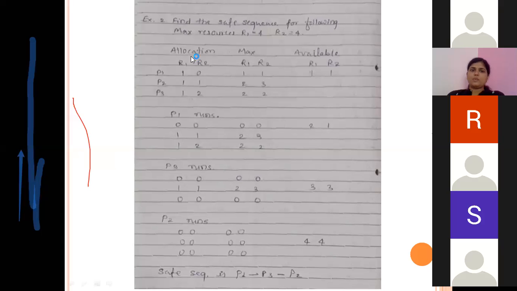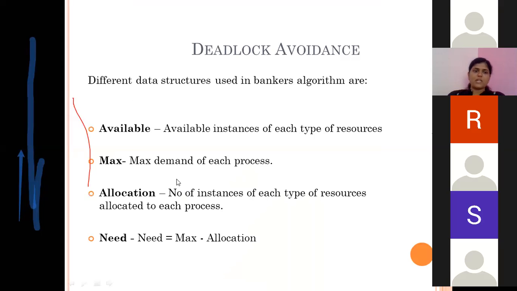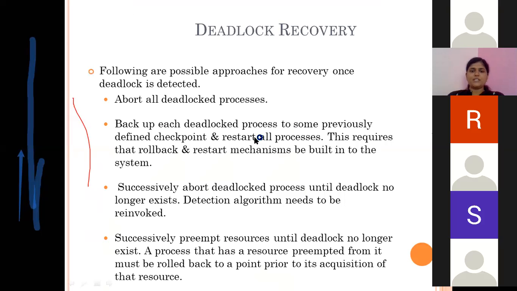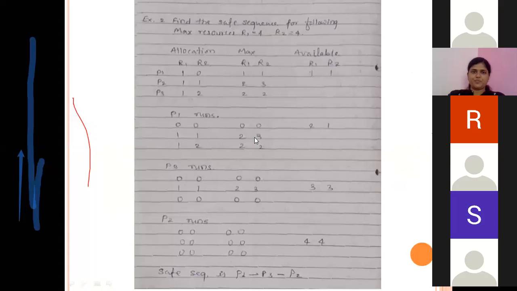So this is allocation. This is maximum. Maximum minus allocation gives need. 0 resources of R1 type are required for P1 and 1 resource of R2 type is required for process P1 to complete its execution. Okay, so this way we can check whether the process P1 can be executed, whether the process P2 can be executed, and so on. So Banker's algorithm requires these 4 data structures. These are matrices, and we will refer to this solved example. It is there in my notes.